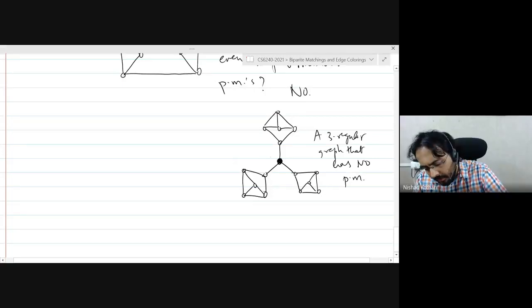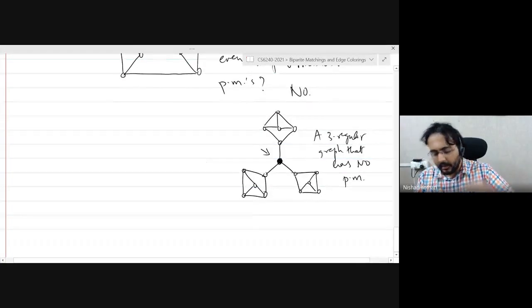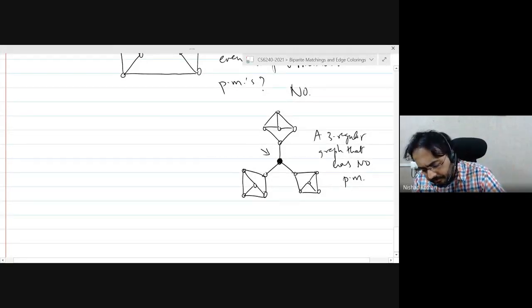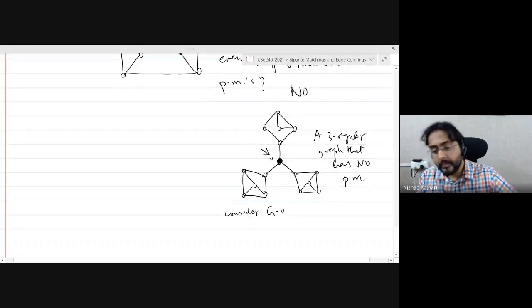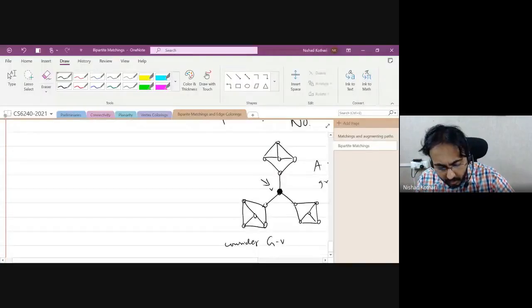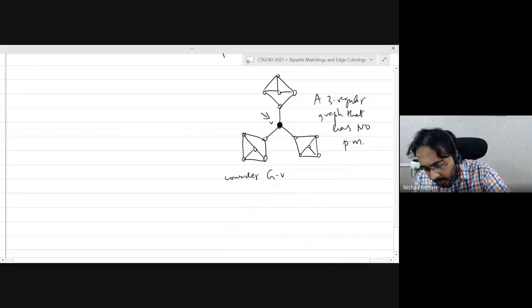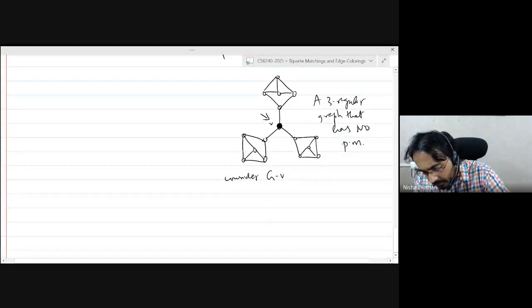Okay, so, right. I won't even talk about components. If you look at this vertex, maybe I will. Let's remove this vertex. Consider the graph G minus v. This graph has three components: 1, 2, and 3.